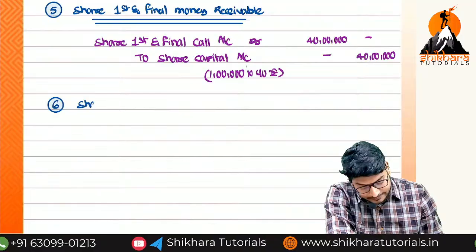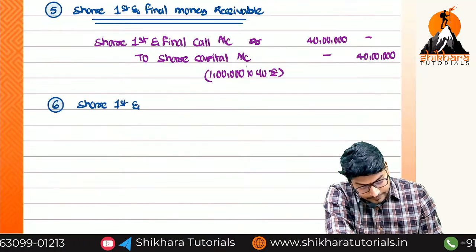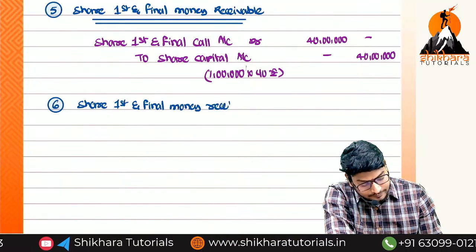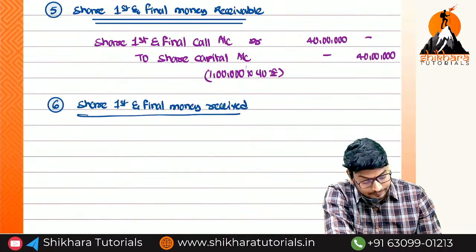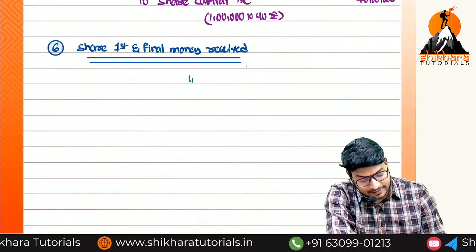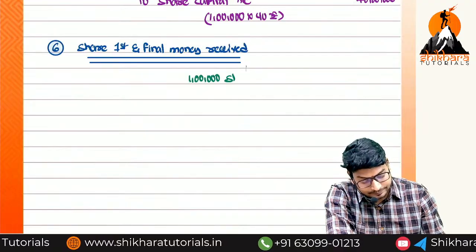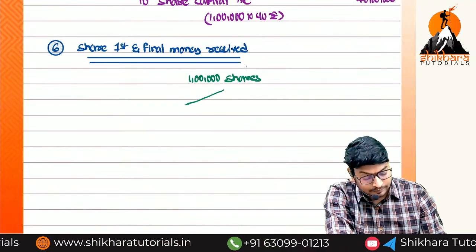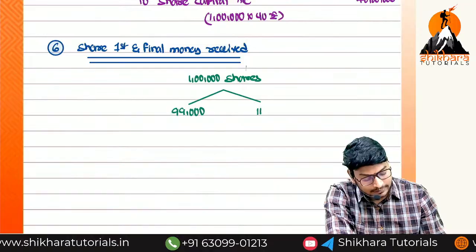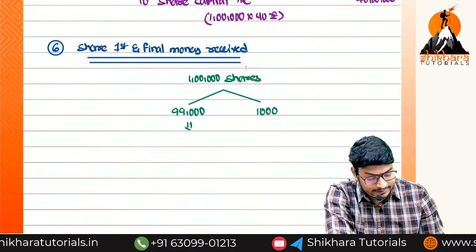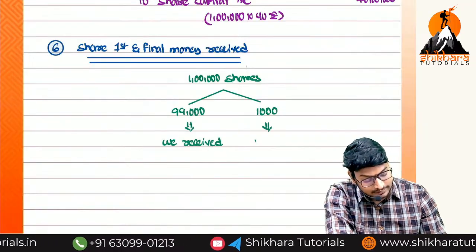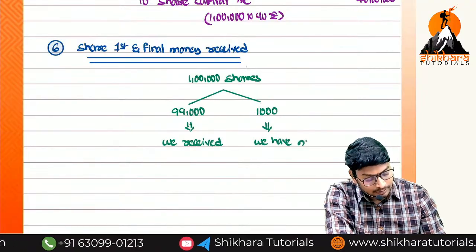Share first and final call money received. Out of how many shares we are having? 1 lakh shares. We are dividing into two parts: 99,000 and 1000. On this 99,000 we received, on 1000 we have not received.